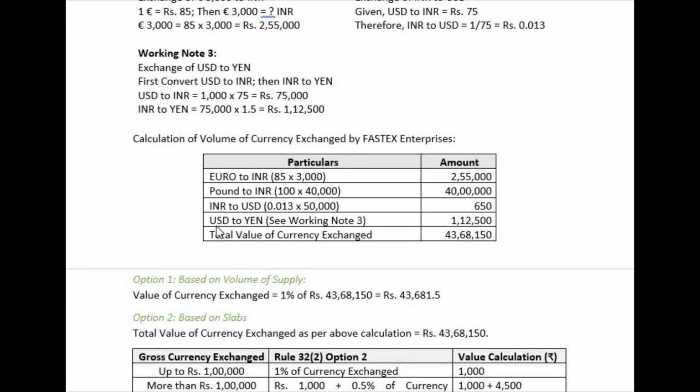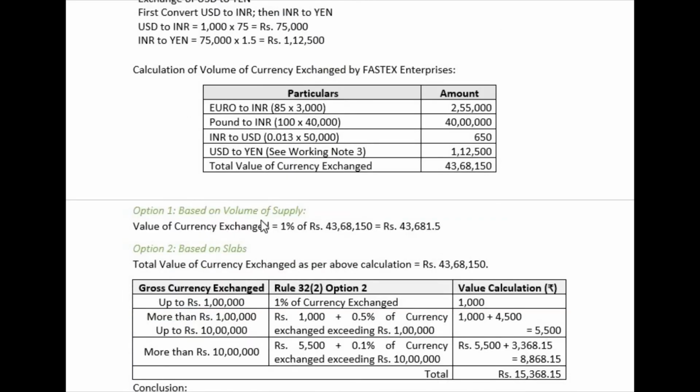And then USD to yen, see working note 3, we have calculated 1,12,500, and then total value of currency exchange will be 43,68,150. So based on option 1, 1% of total value of supply, total value of currency exchange, it is 43,68,150. 1% of that will be 43,681. This will be the total GST payable by Fastex company.